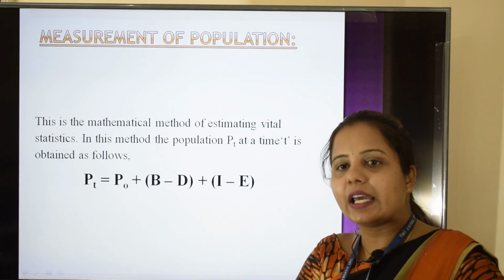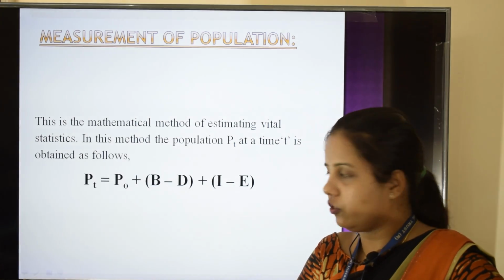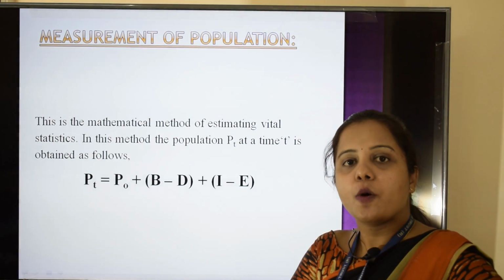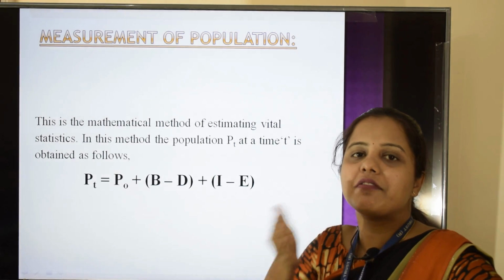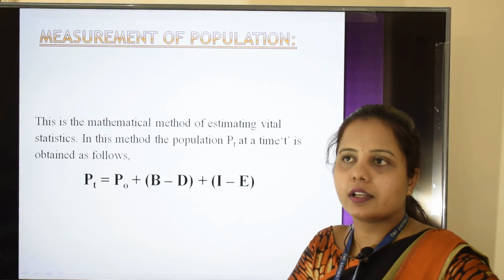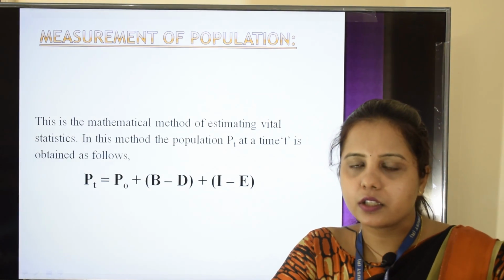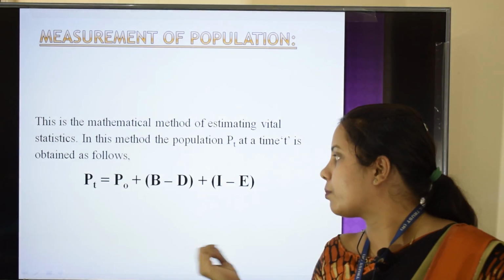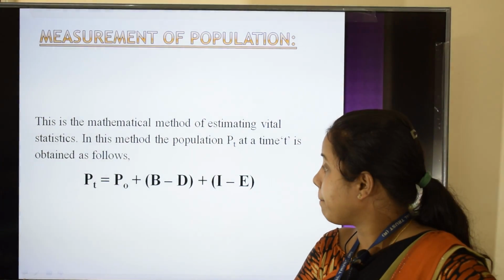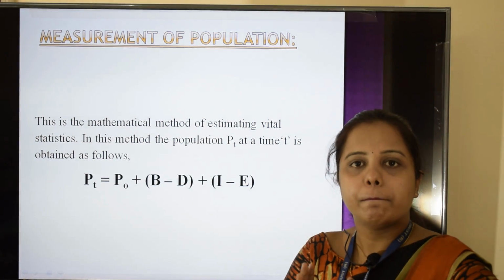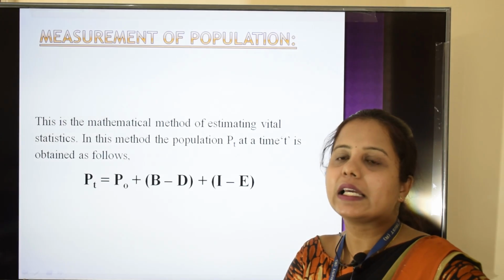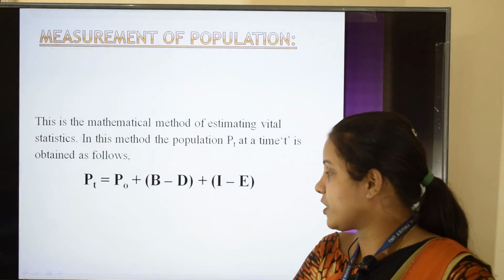Here t could be any year or any month. Then P0 is the population of the previous time. That is, if we are calculating the population of 2015, then the 2014 population will be P0. Then B and D represent births and deaths occurring in the time t respectively.